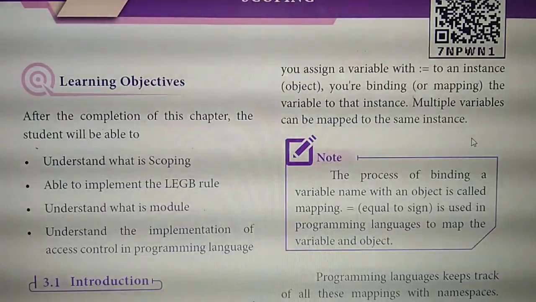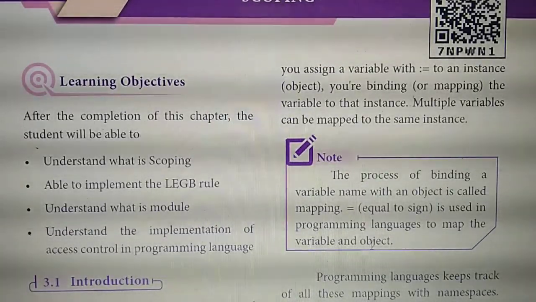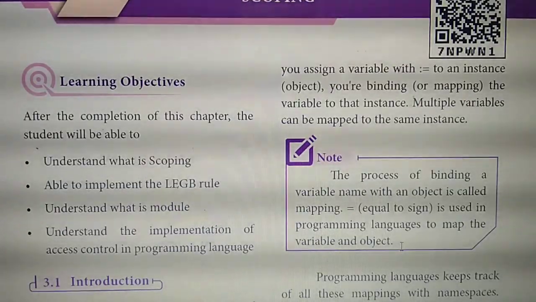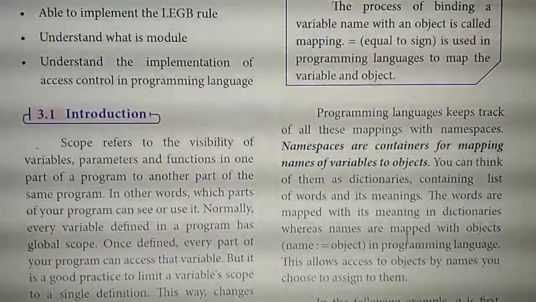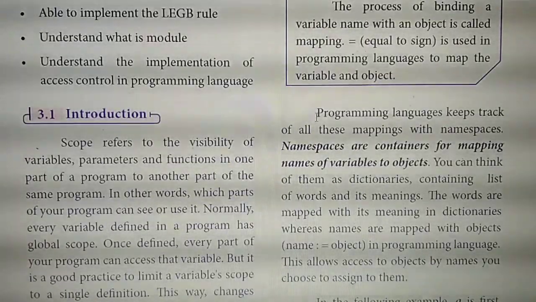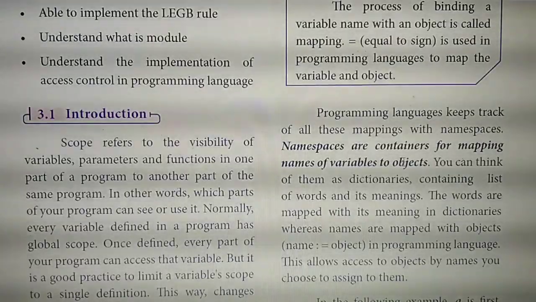Third question: define mapping. What is mapping? Inside this note, the process of binding a variable, from here till variable and object. Have you all marked? Then fourth question: what do you mean by namespaces? Starting from here, programming languages keep track of all mappings till objects.